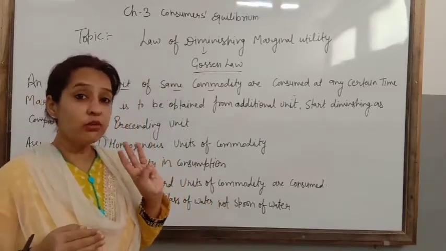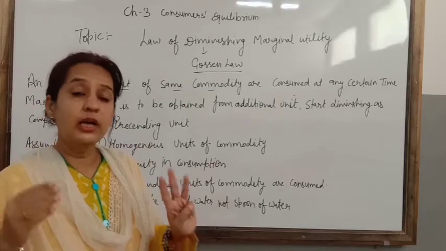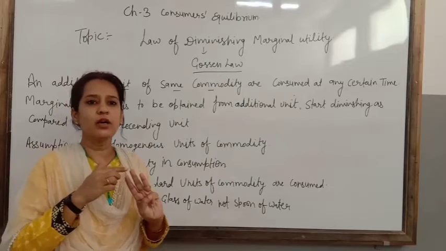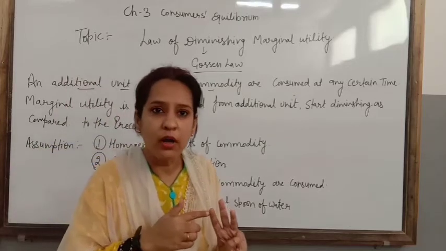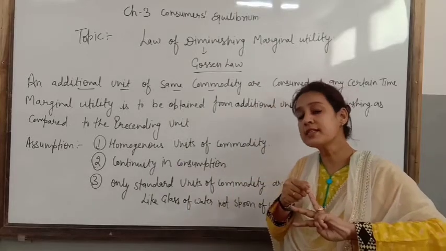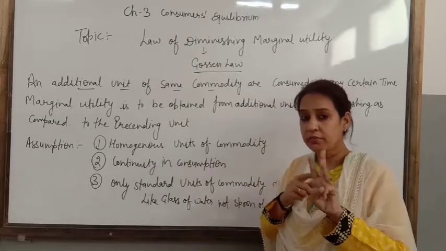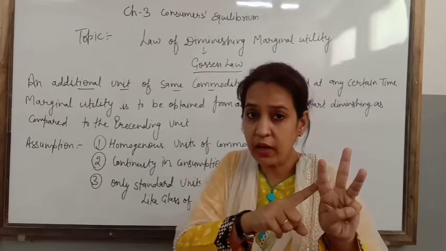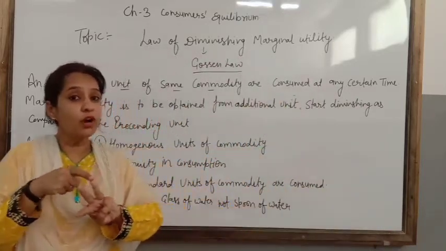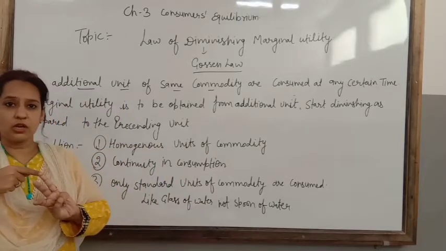Suppose she served you a third parantha also. In that condition, your satisfaction will decrease as compared to the second and first. Suppose you get a satisfaction of 16 utils. It means from the first you got 25, from the second 20, and from the third 16.